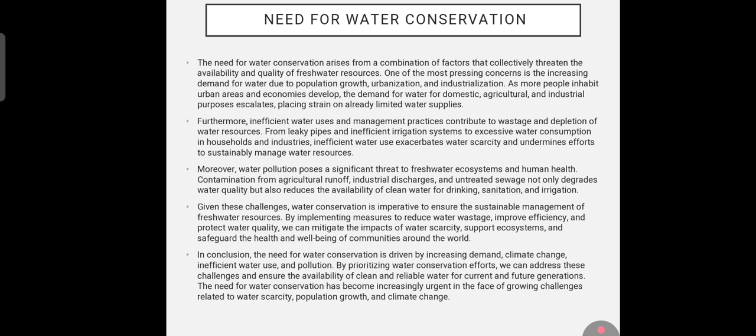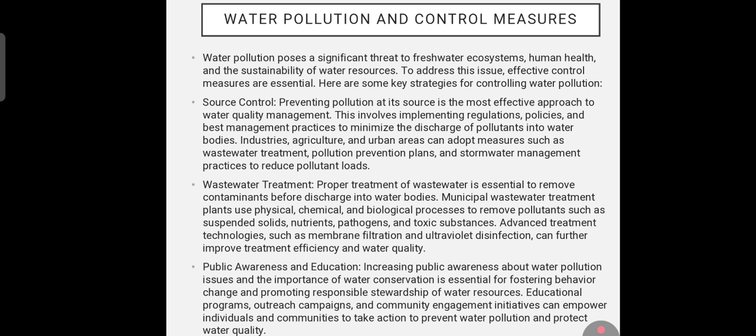Given these challenges, water conservation is imperative to ensure sustainable management of freshwater resources by implementing measures to reduce water wastage, improve efficiency, and protect water quality. We can mitigate the impacts of water scarcity and support ecosystems. Next, water pollution and control measures.